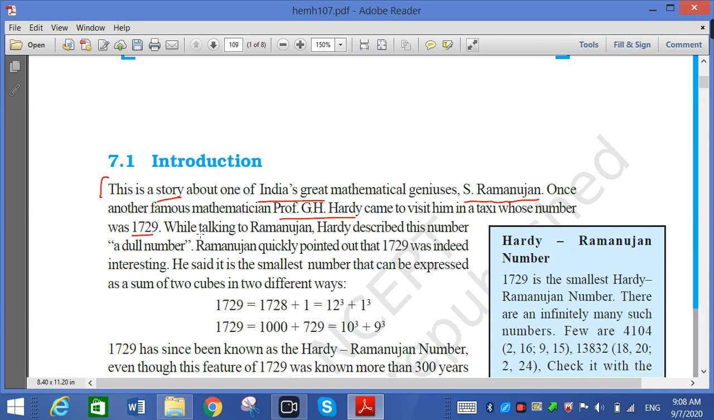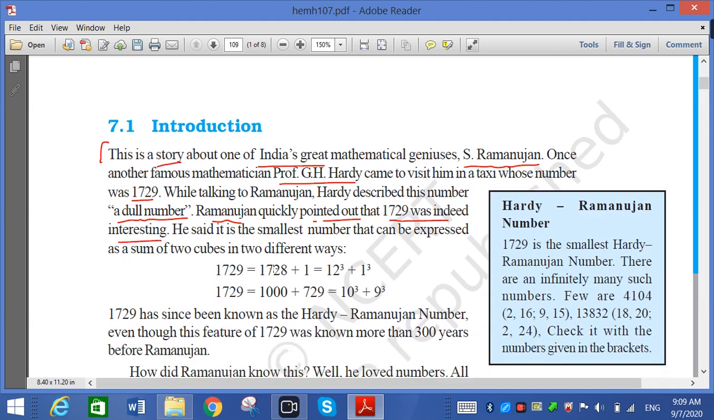You know that Ramanujan is very well known as a mathematician. He is a great mathematician, so he knew the number very well. While talking to Ramanujan, Hardy described this number as a dull number. Hardy said that the taxi in which he came to visit the house had the number 1729. Ramanujan quickly pointed out that 1729 was indeed an interesting number.